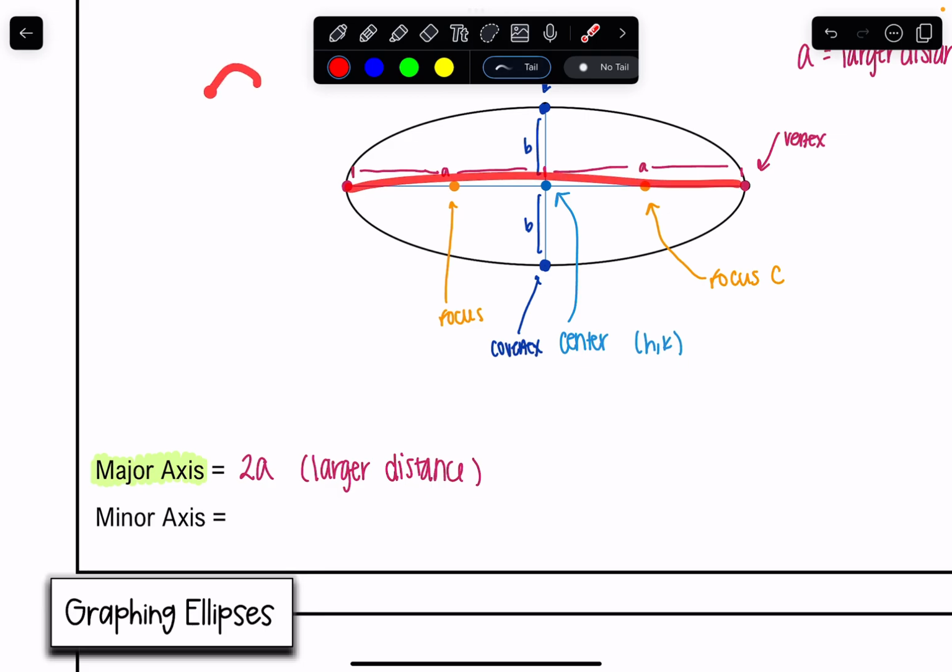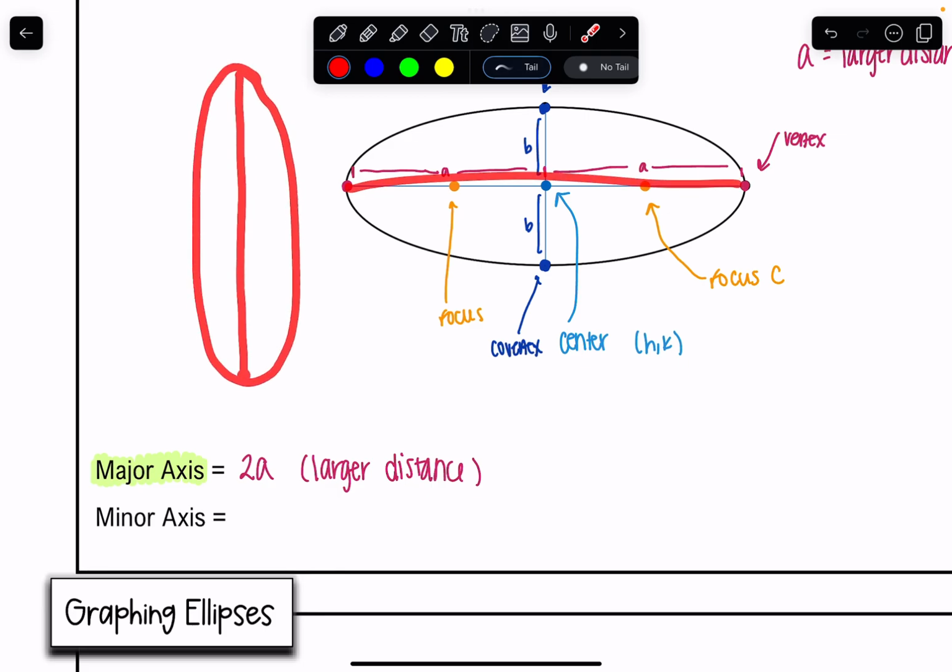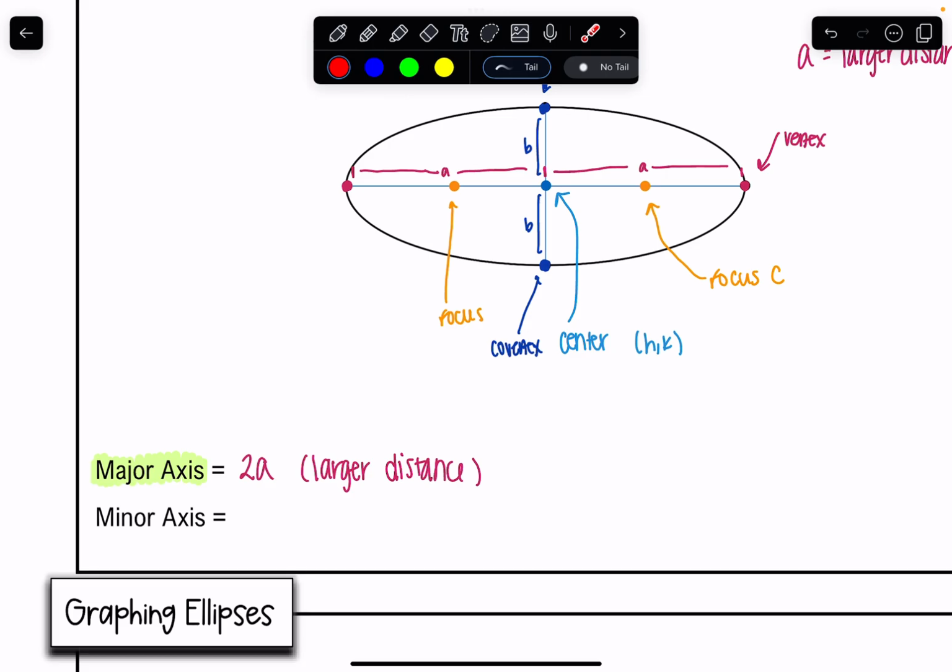You can have an ellipse that's maybe something like this, where the larger distance is up and down. That's totally fine. A is just always your larger distance. Your minor, and I remember that because it's major. We're going to say that's major, so that's going to be larger. Your minor axis is going to be the entire distance across for 2b here. So this entire distance across is your minor axis.